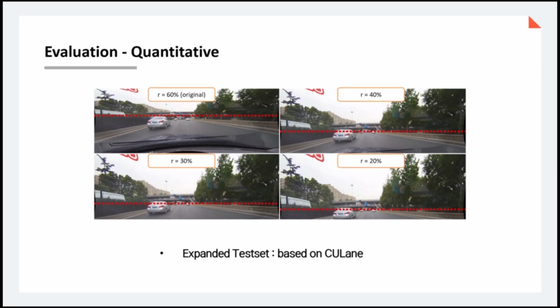This figure shows the test set we used to quantitatively validate our lane detection method. Starting from the original CULane images, we gradually reduced the valid lane region from 60% down to 20% in steps of 5%, constructing 9 test sets.